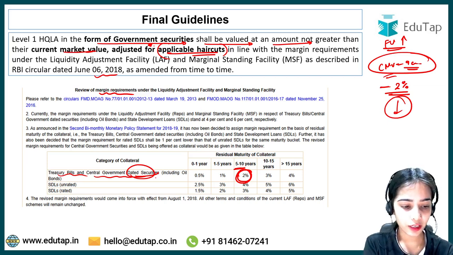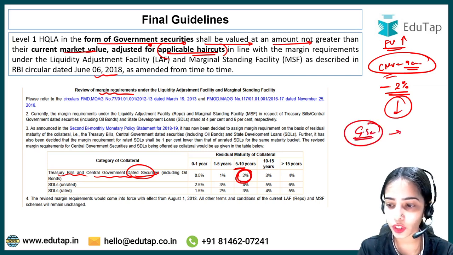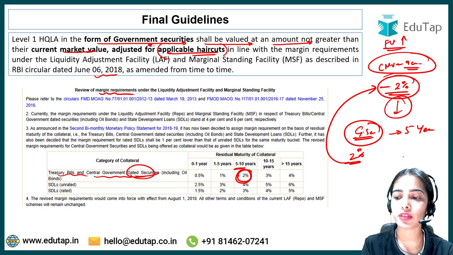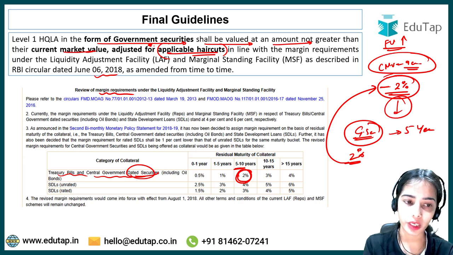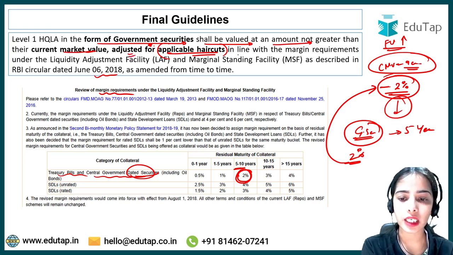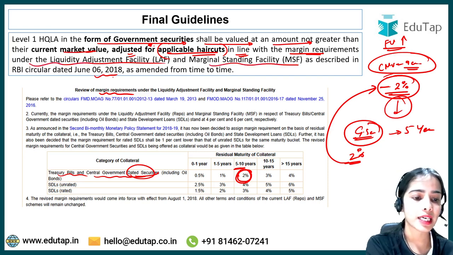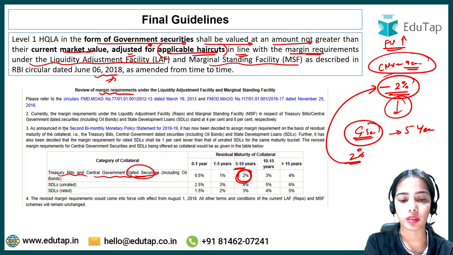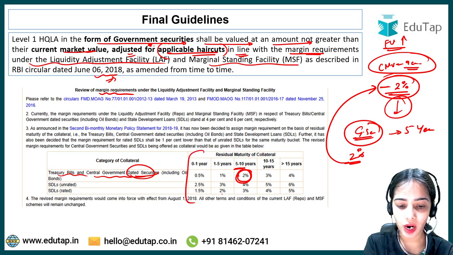So for the government security that we are talking about, for the period of 5 years, it has the margin requirement of 2%. That means this will be the haircut, the downward fluctuation that we will take into account. So, adjusted for applicable haircut in line with the margin requirement under the LAF and the MSF as described in the 2018 circular. As per this 2018 circular, the margin requirements have been given.